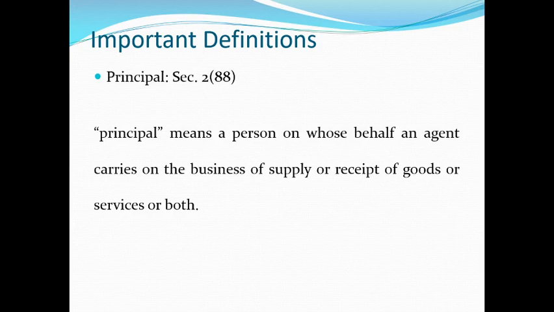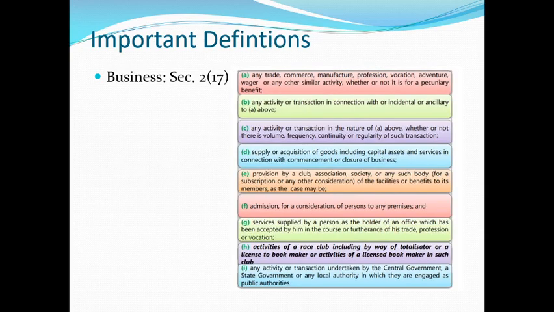Who is a principal? A person on whose behalf an agent carries on the business of supply or an agent receives the goods or services or both. So here the agent can be a supplier of goods or services or both, or he can be even the recipient of goods or services or both.